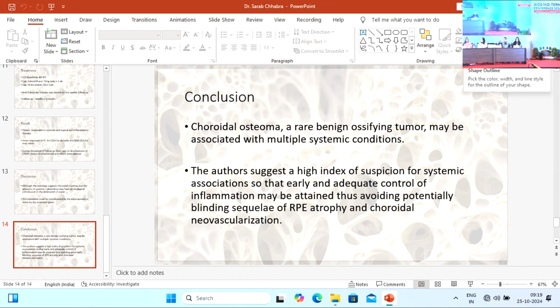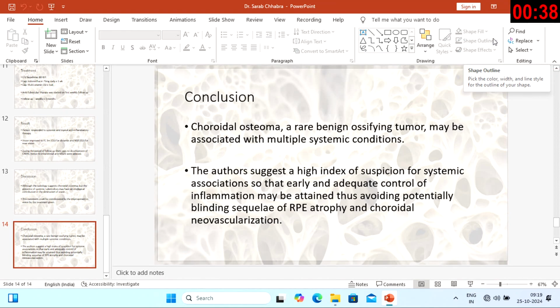I wanted to know what was your differential when you saw that patient? Sir, when the patient was examined in the OPD and indirect ophthalmoscopy was done, the first investigation on the day itself, we had sent the patient for a B scan, and when that showed shadows behind the retina, the first differential was any sort of calcification. So the first differential was a choroidal osteoma, and others were chorioretinitis, any other form of chorioretinitis.